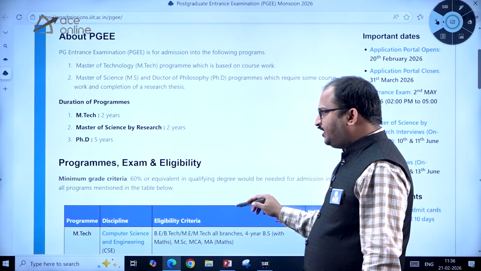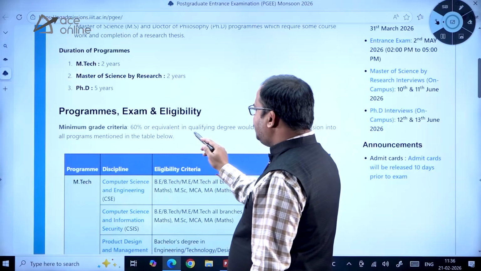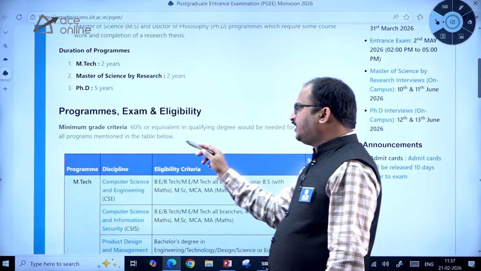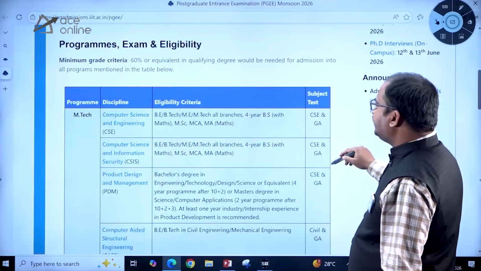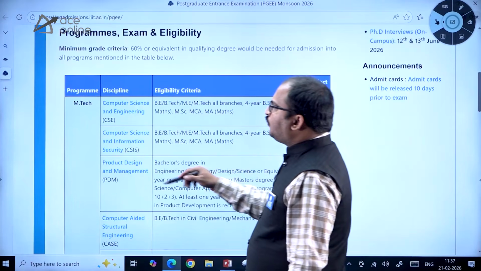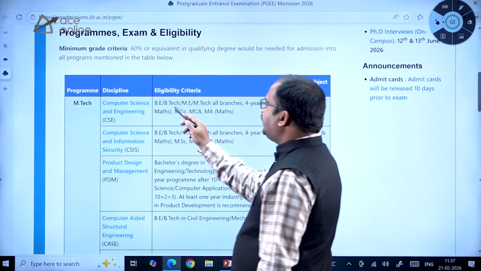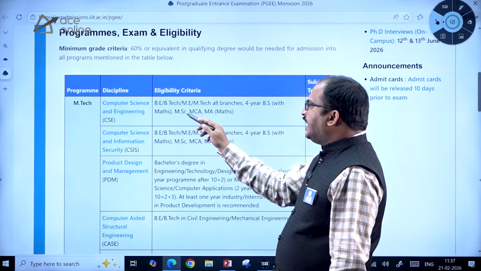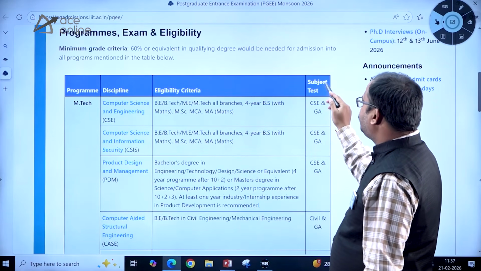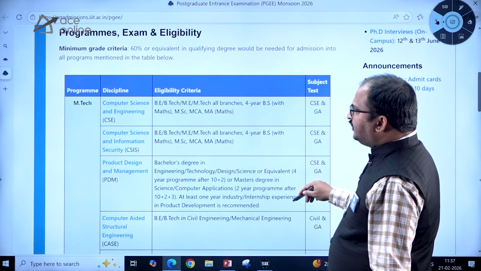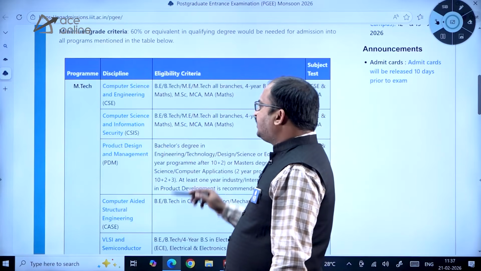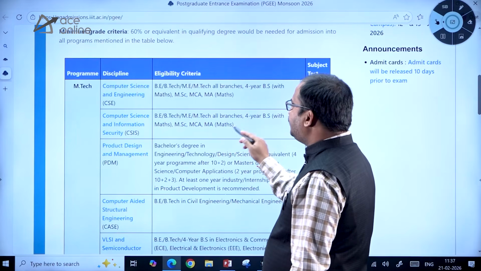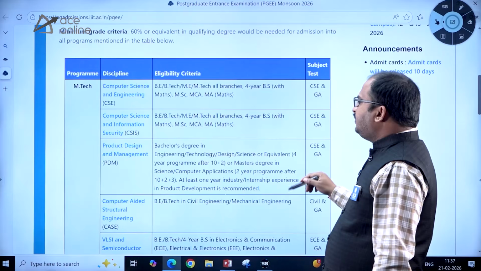Program exam and eligibility: minimum grade criteria of 60% or equivalent in the qualifying degree would be needed for admission into all programs mentioned in the table below. So let us go through this, dear students. Program MTech, discipline Computer Science and Engineering: BE, BTech, ME, MTech all branches, 4-year BS with Mathematics, MSc, MCA, MA Mathematics. So the subject test will be CSE and GA. Then Computer Science and Information Security: BE, BTech, ME, MTech all branches, 4-year BS with Mathematics, MSc, MCA, MA Maths. CSE and GA will be the subject test.